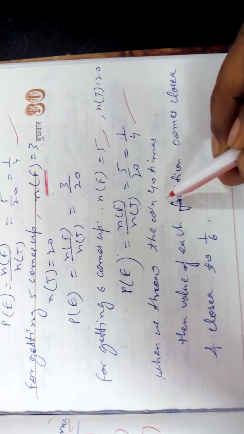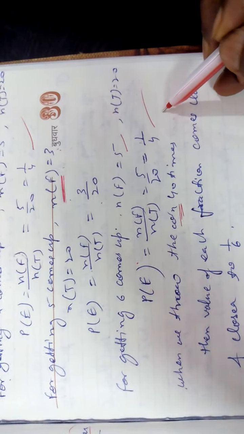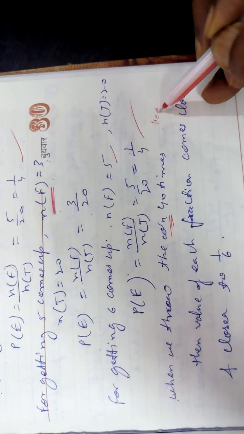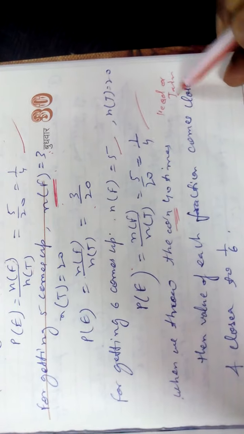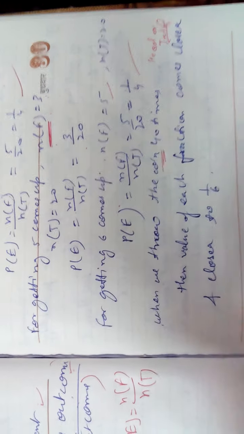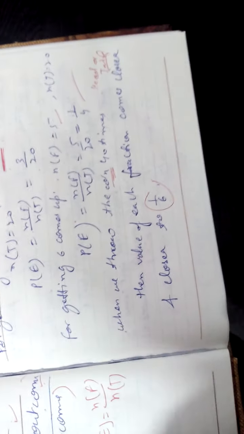When we throw a coin, you know what the coin is? A coin has only head or tail. There are 2 options: you will get head or you will get tail. Here I have shown a die for 20 throws. If it is a coin or a die thrown many times, the result is near to 1 by 6.